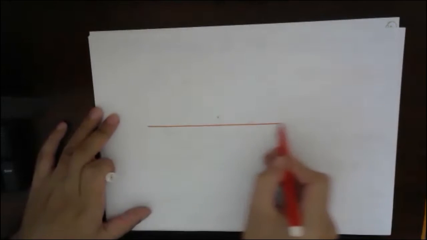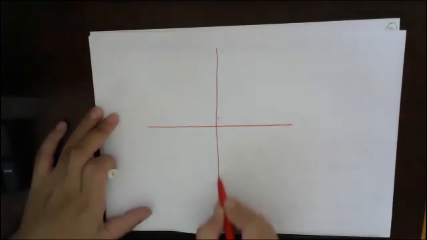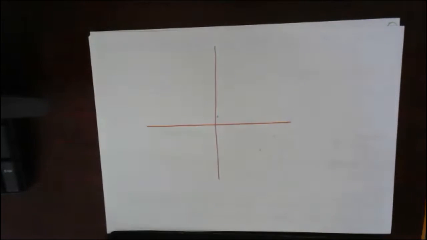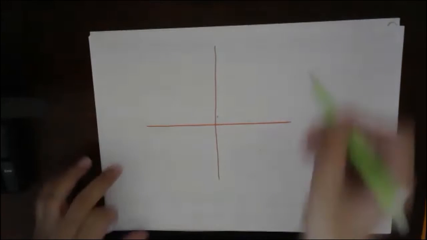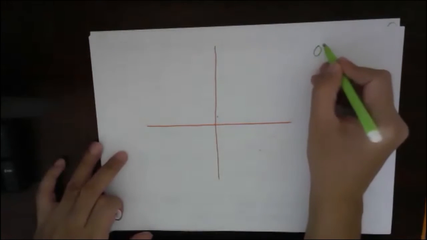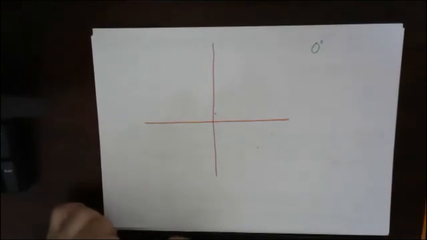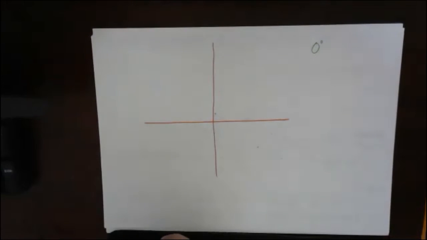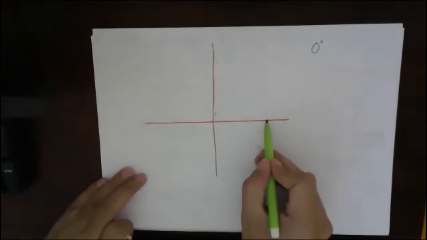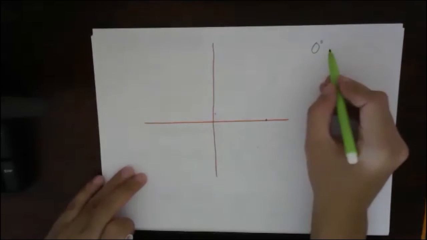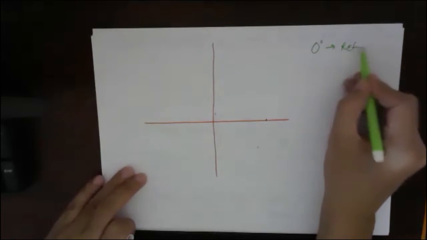Okay. So, x-axis, y-axis. First thing is, suppose the angle is 0 degree. If the angle is 0 degree, what will be my reference angle? The point is lying here. So for 0 degree, the reference angle will be 0.